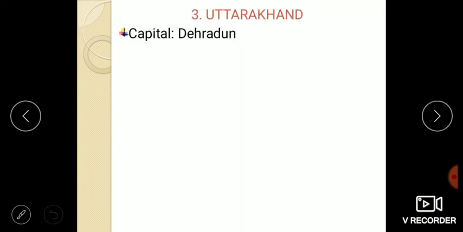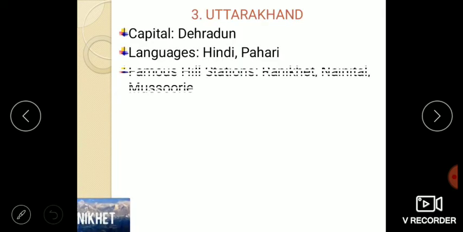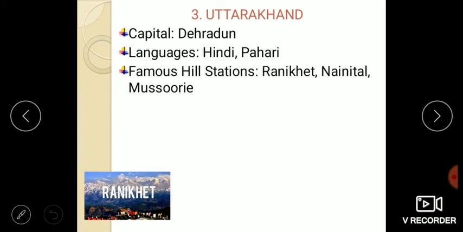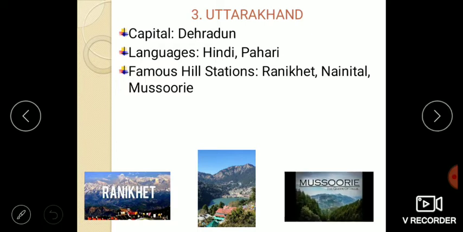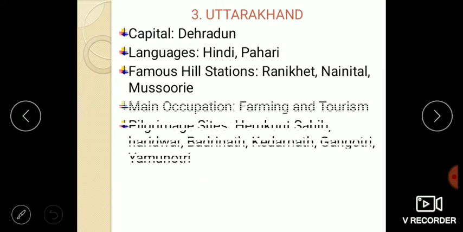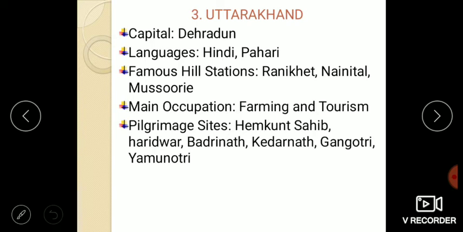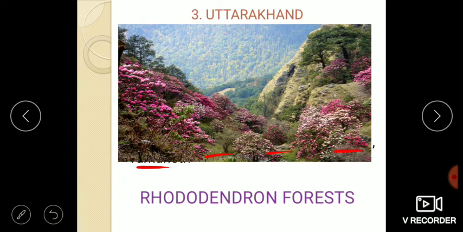Uttarakhand, whose capital is Dehradun, languages are Hindi and Pahari, and the famous hill stations are Ranikhet, Nainital and Mussoorie. So mesmerizing they are. The main occupation is farming and the pilgrimage sites are Hemkund Sahib, Haridwar, Badrinath, Kedarnath, Gangotri and Yamunotri. And it has a famous rhododendron forest. So beautiful it looks.